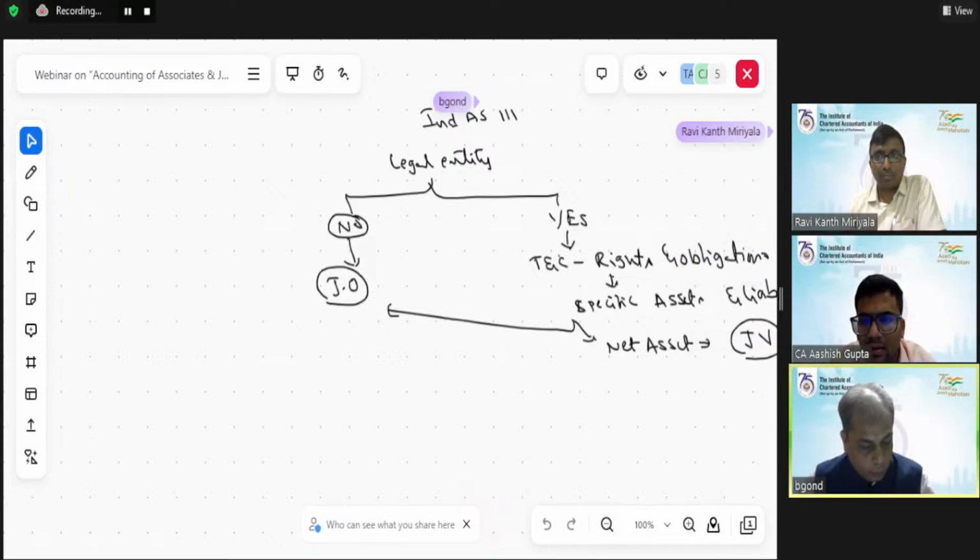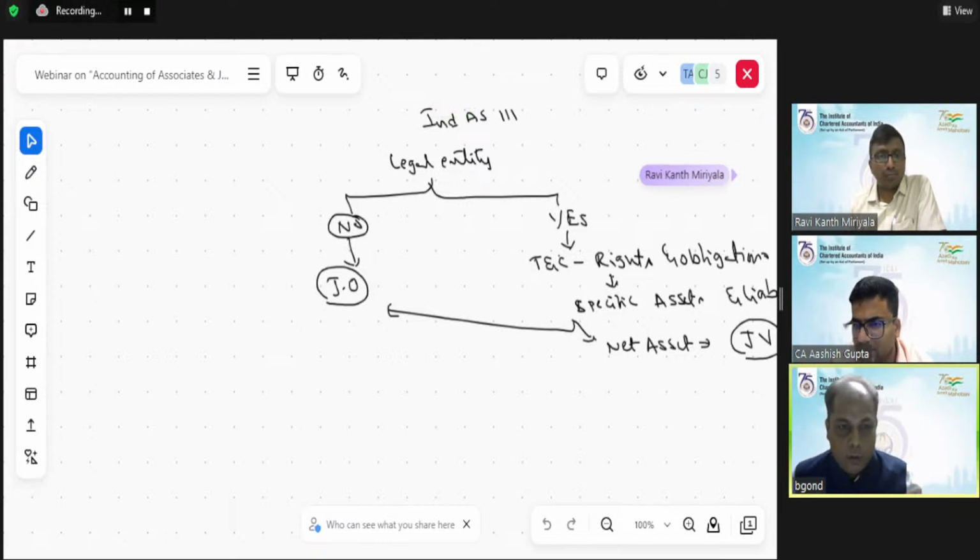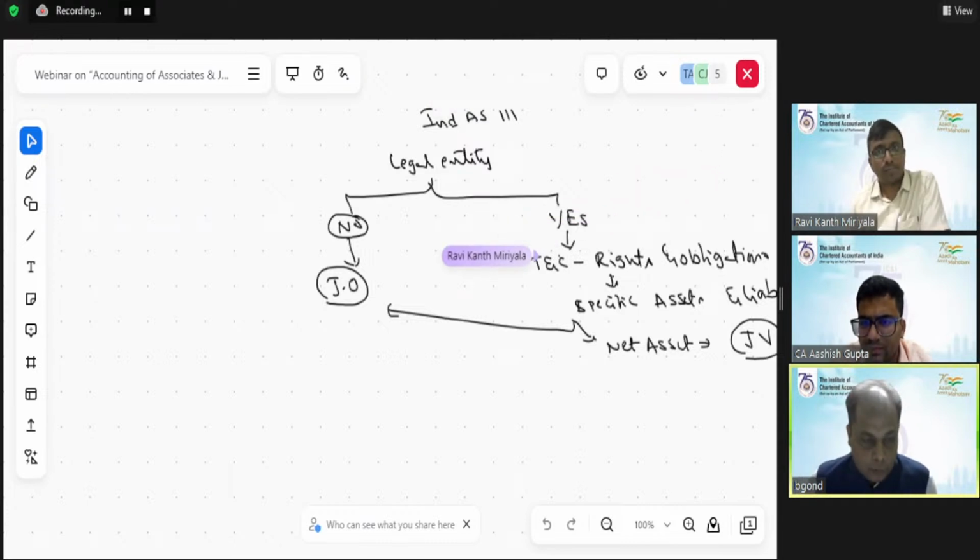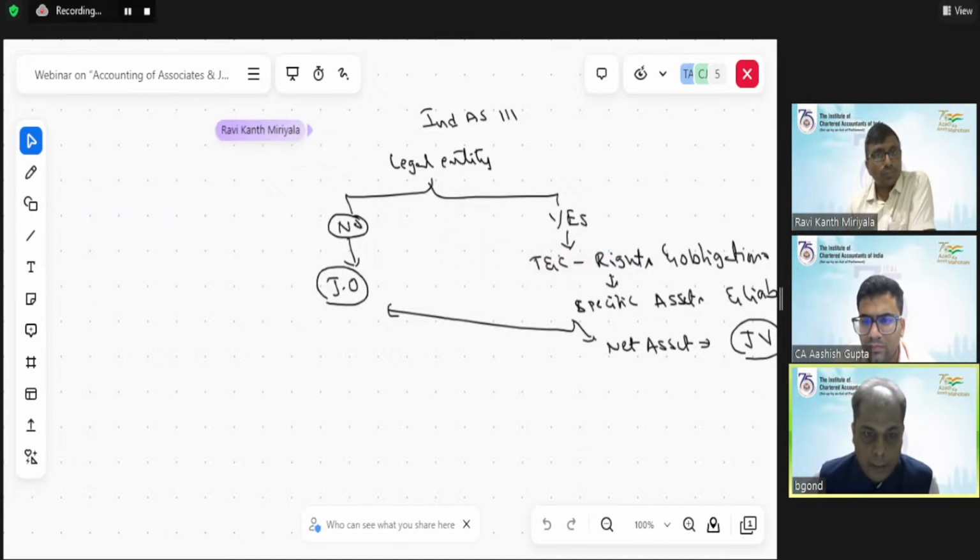Yes. So now your question is on joint control over another entity. See, whenever there is joint control, earlier I shared the definition of joint control, wherein we have collective and unanimous decisions. But now I would like to extend the joint control definition. Joint control we will divide into two more parts. One will be your joint operation and the other will be your joint venture.